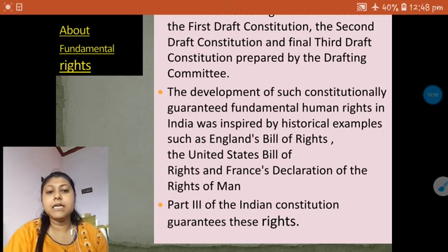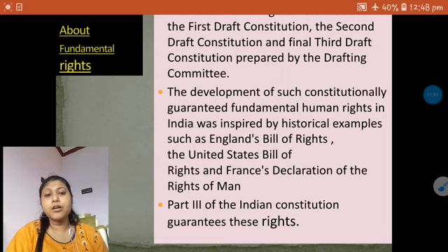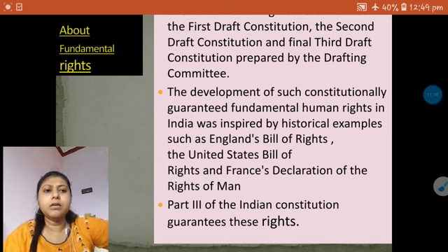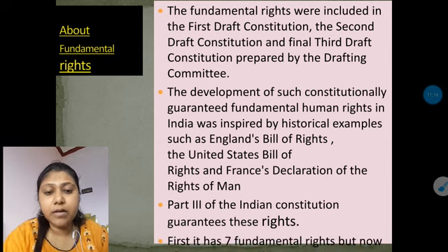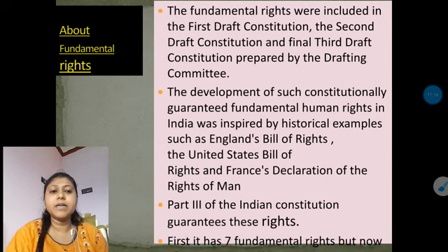The Indian Constitution granted these rights, known as the fundamental rights, under Part 3, that is, the chapter 3 of our Indian Constitution: the 6 fundamental rights. But previously we did not have 6 fundamental rights, we had 7, but now we have 6 fundamental rights.